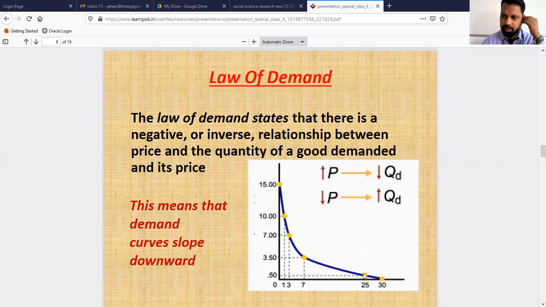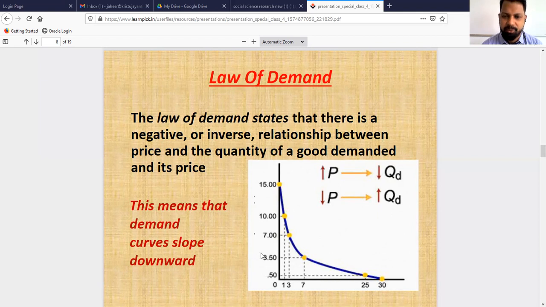So I'll restate what the law of demand actually is. Other things being equal. What is meant by other things? The factors which determine demand for a commodity being constant. A rise in the price of a particular commodity will always lead to a fall in the quantity demanded of it, and vice versa. There exists an inverse relationship between the price of a particular product and the quantity demanded. When price is on a higher side, quantity demanded is on a lesser side. When price is on a lesser side, quantity demanded is on a higher side. This is all about the law of demand.